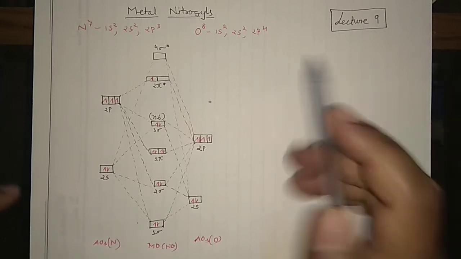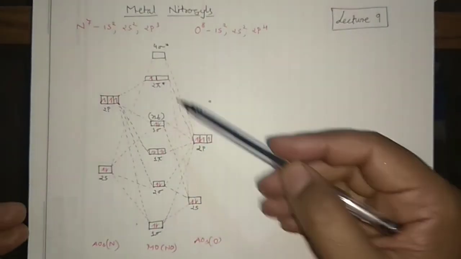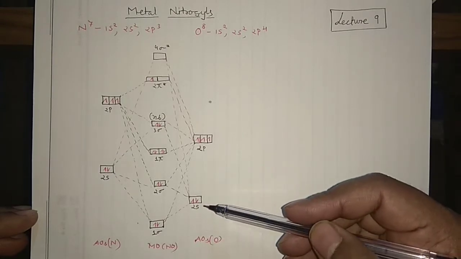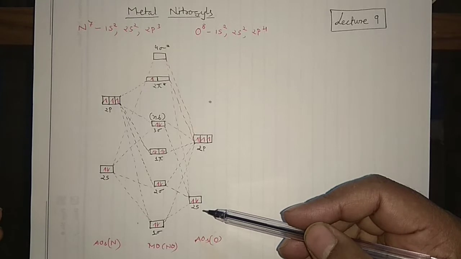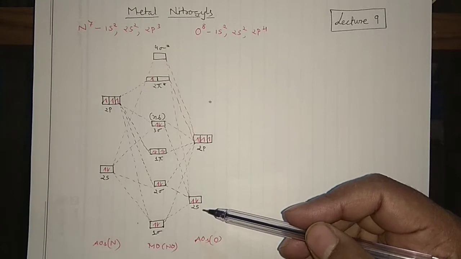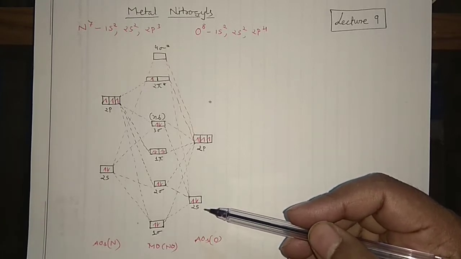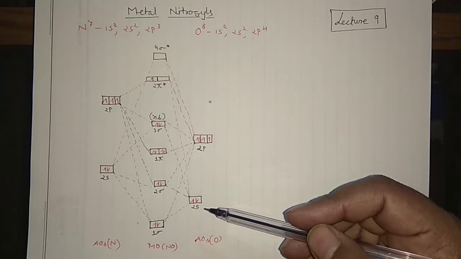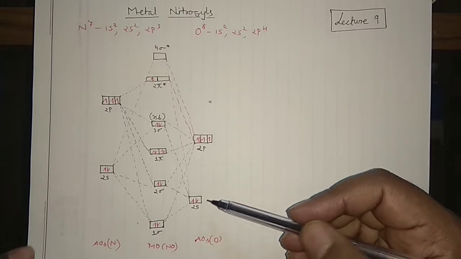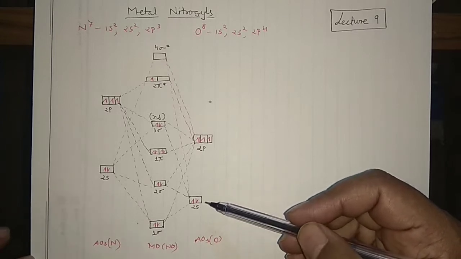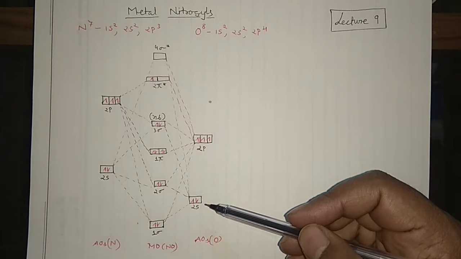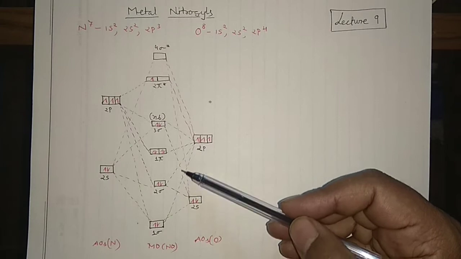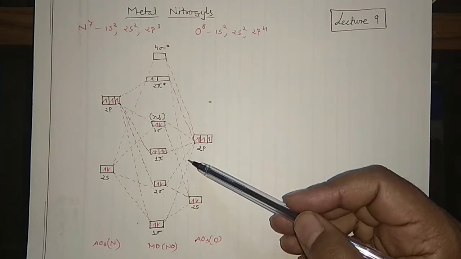So guys, this is a metal nitrosyl molecular orbital diagram. And why I am giving you this diagram, because it is very important to understand the molecular orbital diagram if you are discussing the bonding mode of the nitrosyls. However, in the molecular orbital theory, I'll explain all these things again. But right now you can consider this is the advanced diagram of metal nitrosyls, where I have considered the sp mixing. That's why these lines are connecting to each other, because I have shown the sp mixing.